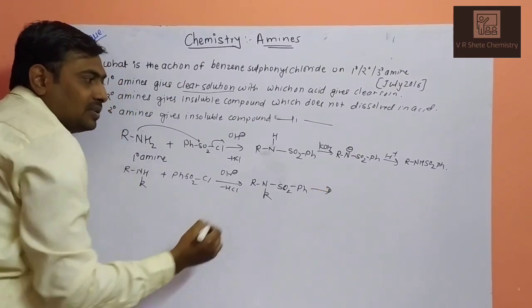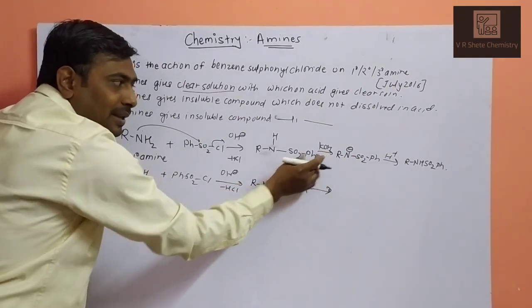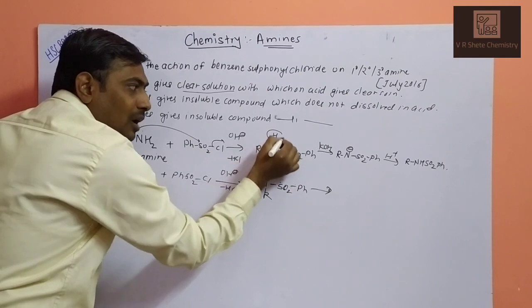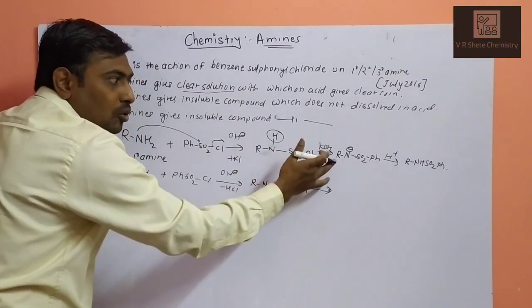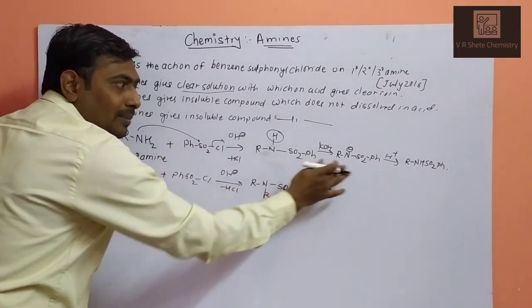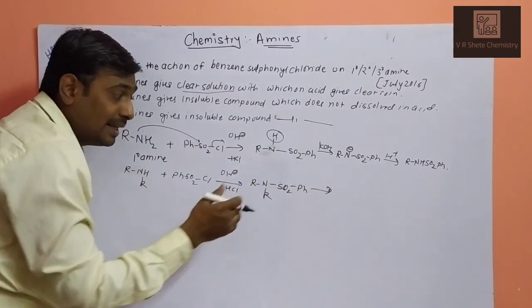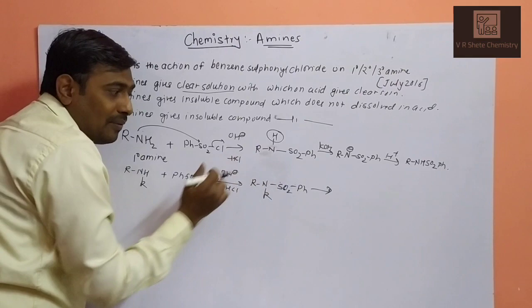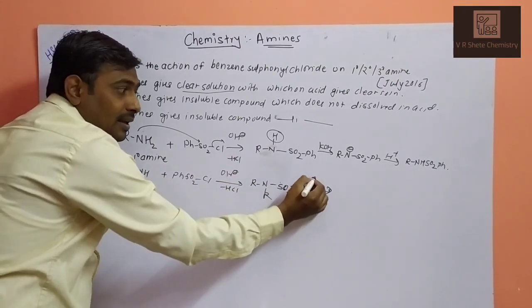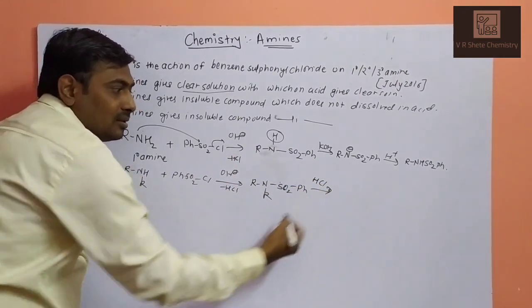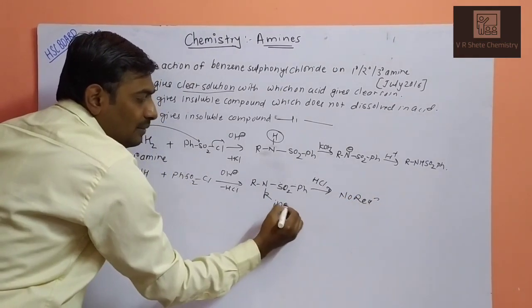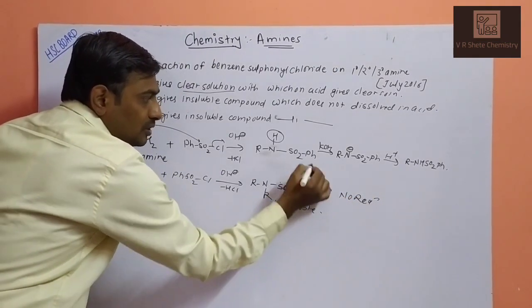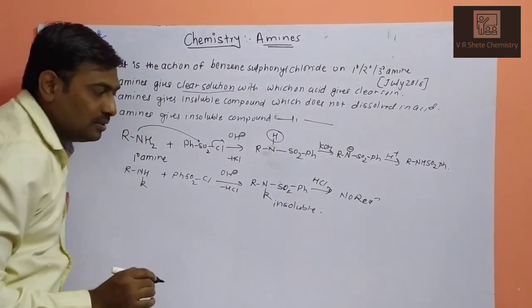What happened in this step? In the previous step, KOH reacts with the starting molecule. There is an alpha hydrogen, nitrogen contains a hydrogen, and OH will abstract this hydrogen to form an anion. But in this step, this type of hydrogen is absent. So when reacted with HCl, acid or base, you will get no reaction, meaning an insoluble salt will be formed. This is the soluble one in presence of KOH.